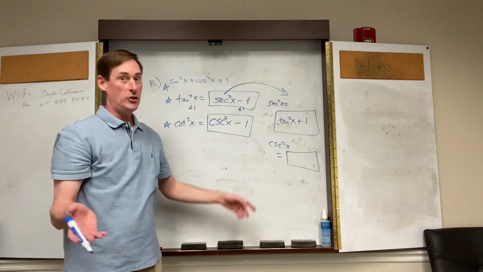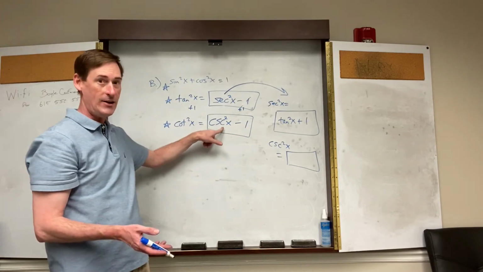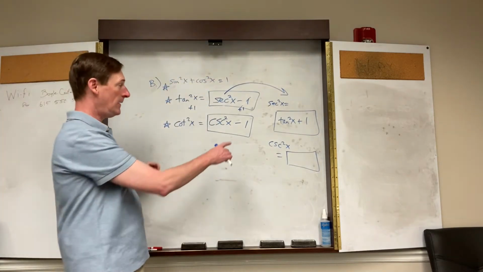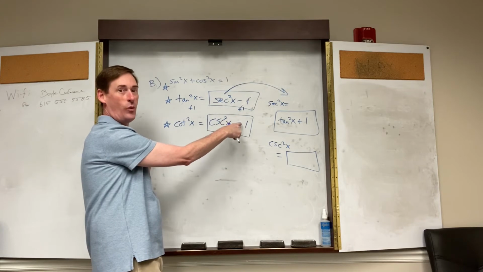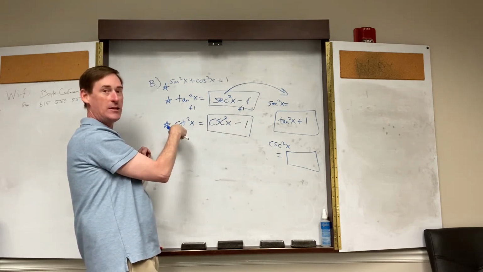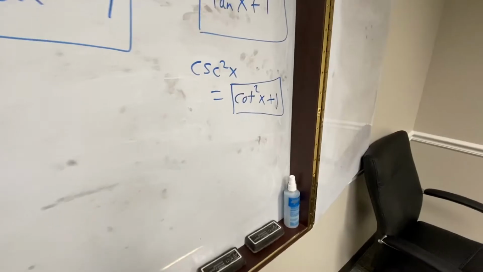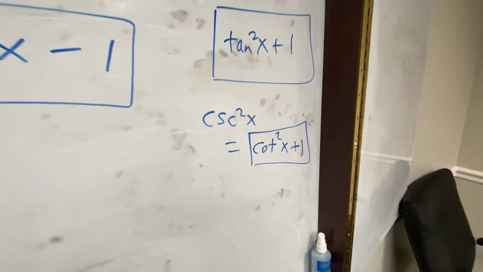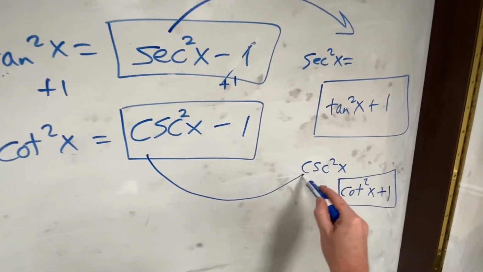Now let's say you're faced with a situation where you want to get cosecant squared instead. There it is right there. You've got this formula memorized. You have these three memorized. I want to get cosecant squared by itself. I need to get rid of the minus 1. Couldn't I add 1 to the other side? And it would be cotangent squared plus 1. So put cotangent squared of x plus 1 in that box. All right? So you have the major three identities, and then you can always make your own spin-offs.